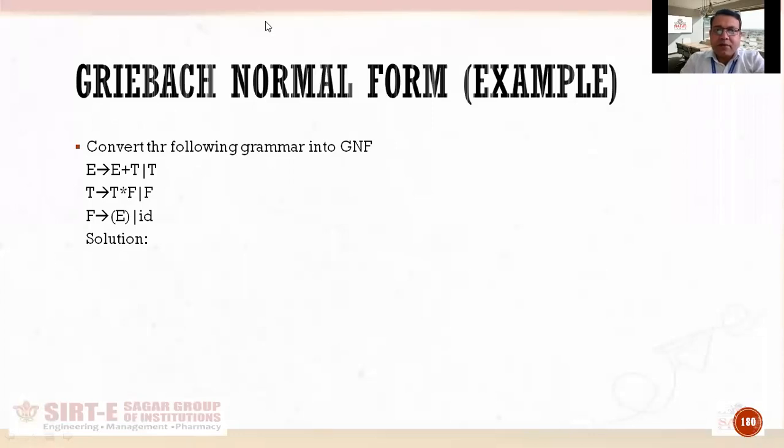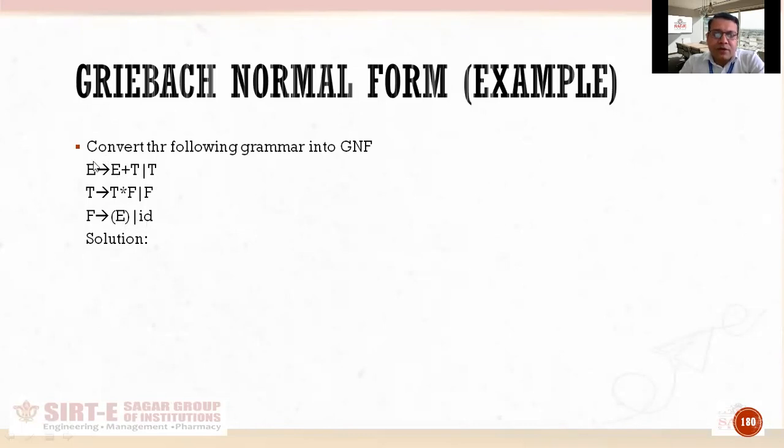Here is another example of Greibach normal form, in which we will understand how to apply those two methods, removal of left recursion and substitution of variable, and by that we'll convert our grammar into GNF, that is Greibach normal form. So this is another example: E produces E plus T and E produces T, T produces T asterisk F and T produces F, F produces left parenthesis E right parenthesis and ID.